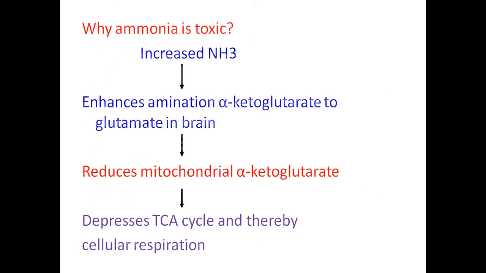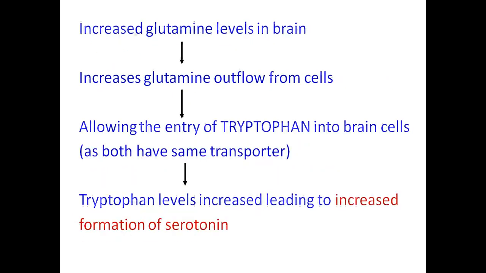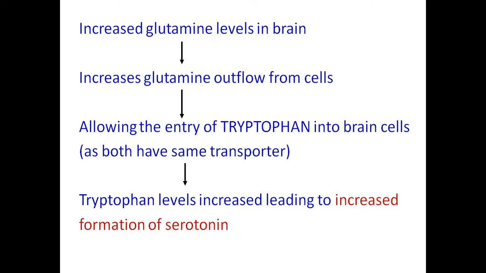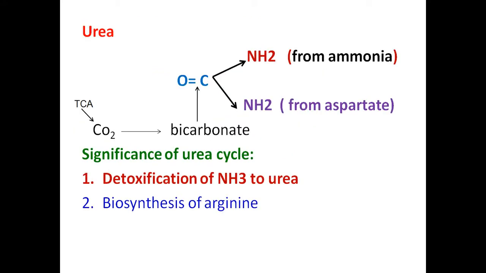Now I'm not going into details about the disposal of ammonia into other sources like glutamine and asparagine in other body cells. Now directly we will go to the formation of urea. This is called the urea cycle. This is very important, even from the exam point of view.